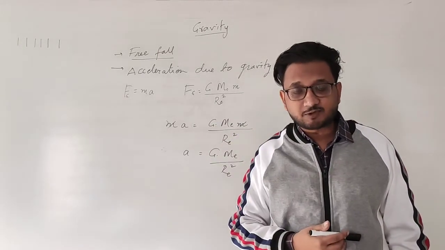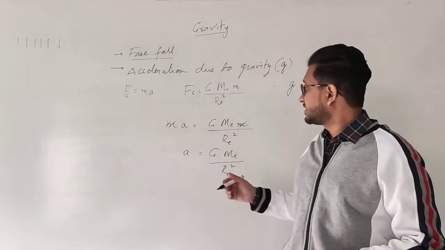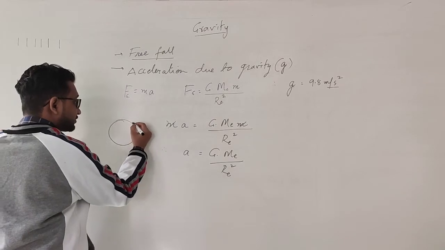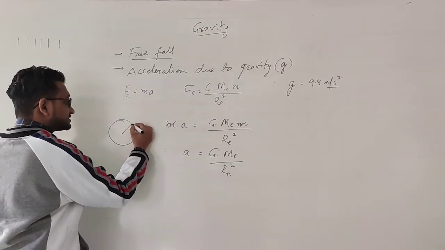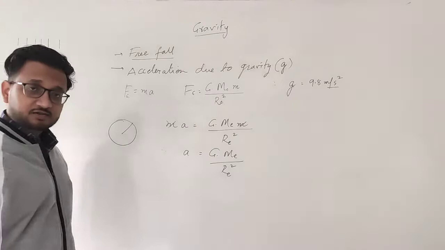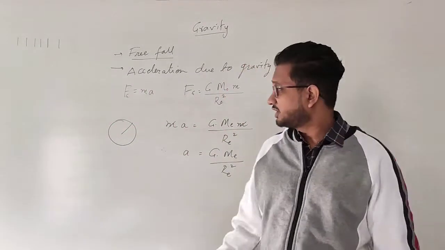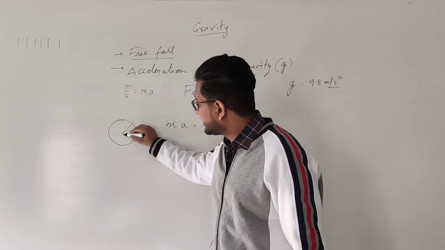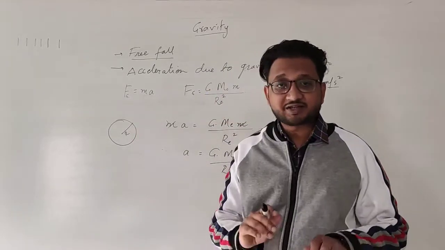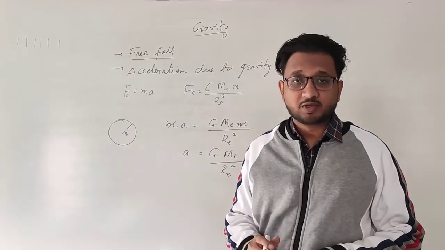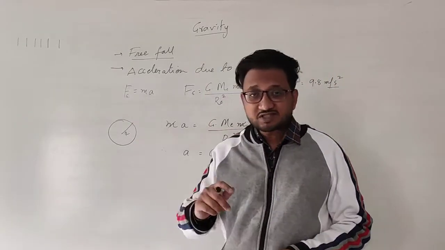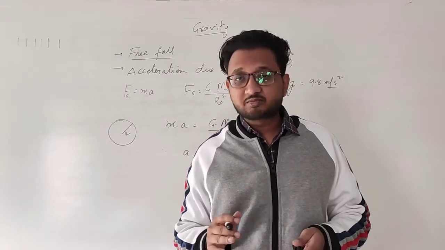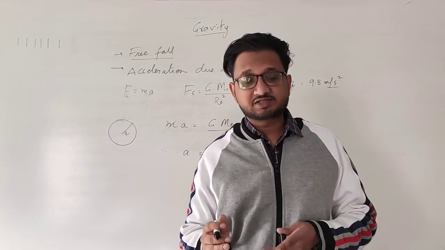The distance is measured from the center of the Earth. If you imagine this to be our Earth, and the object is somewhere over here, then this is considered the radius of our Earth. Even though the object is falling from a certain height, it can still be taken approximately as the radius of the Earth. We know it is not actually on the surface, but a few meters up and down is not going to make much of a difference. It is still going to remain the same.